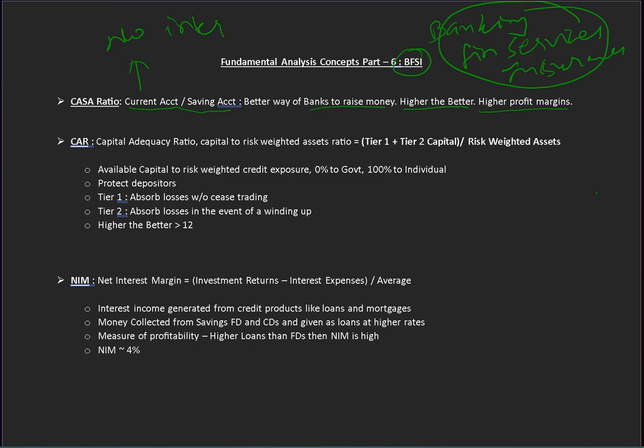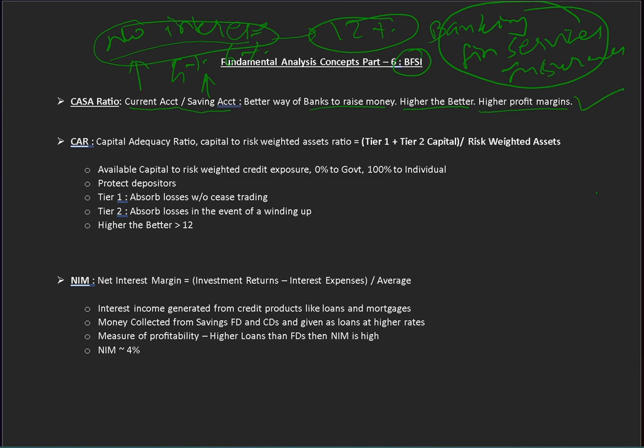Whatever 1 crore, 2 crore you keep, there is no interest you get from a current account. However, in a saving account, the bank has to pay you 4%, maybe 6% for banks like Yes Bank. So the higher the number of current accounts and the amount inside them, the higher the banks gain, because they use this money for giving loans which earn them 12% or more. So this CASA ratio is an important measure. Based on that, the company has higher profit margins.